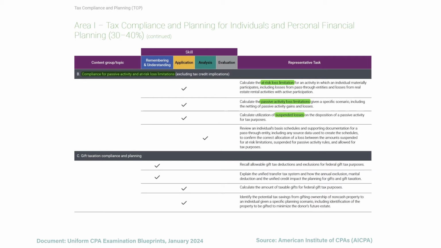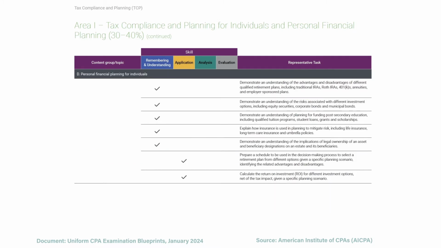From there, we focus on gift taxation compliance and planning. So what are the gift tax deductions whenever you give a gift to somebody? How does the unified transfer tax system affect whether or not you pay taxes on gifts or on an estate? And calculate the amount of taxable gifts for federal gift tax purposes.